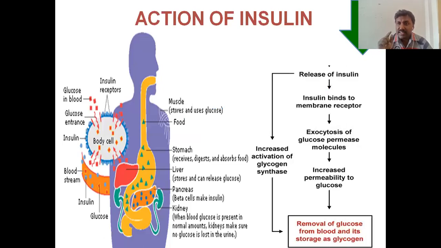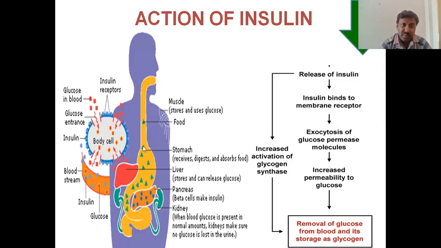Okay, insulin binds to the cells, especially skeletal muscle and smooth muscles, and it binds to the receptors. So the insulin is bound here. Then endocytosis, not exocytosis, it is given wrong actually. It is endocytosis of glucose molecules.